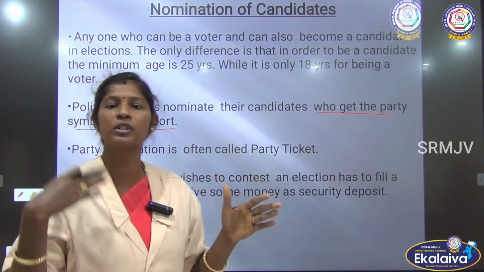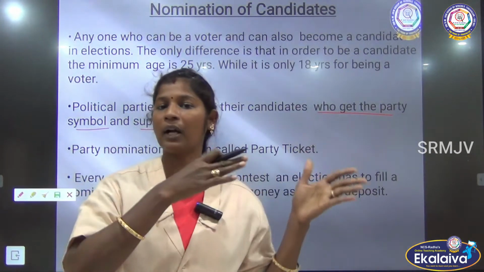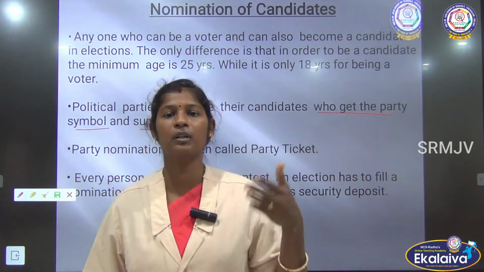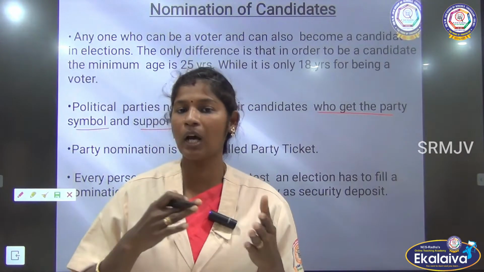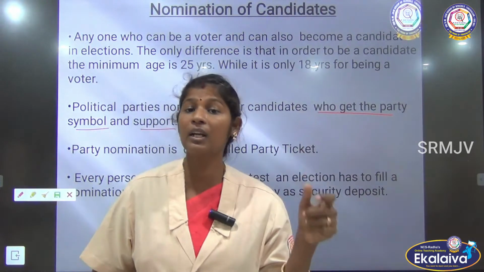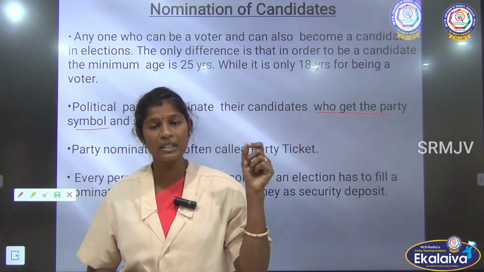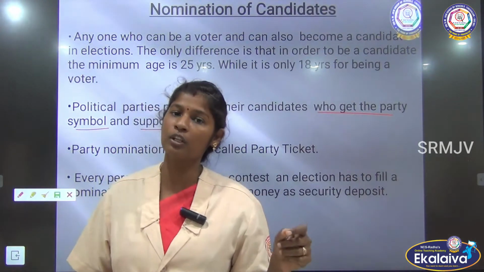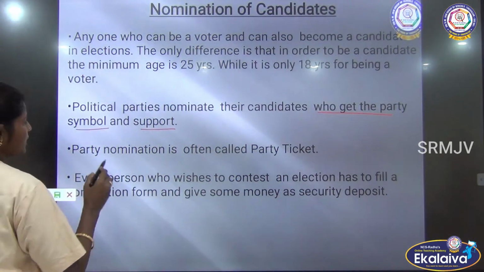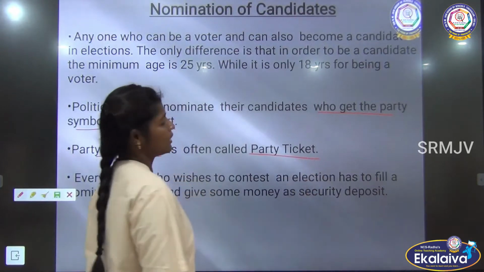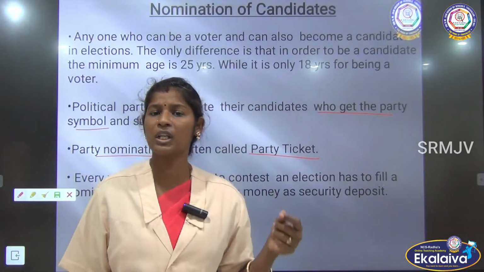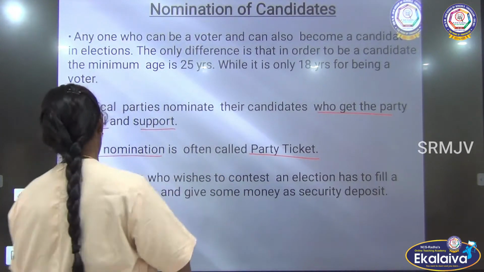So when a political party supports a candidate, that party symbol automatically goes to that particular candidate and they will compete in the election. If a candidate is competing in the election without political party support, that candidate is referred to as an independent candidate. In that case, it is the responsibility of the election commission to issue the symbol for that candidate. This party nomination is often called the party ticket. In competing in the election, party ticket and party symbol are very essential, very important.